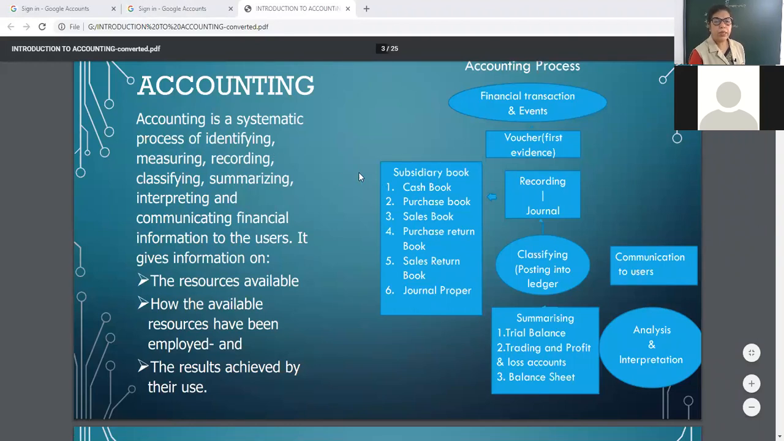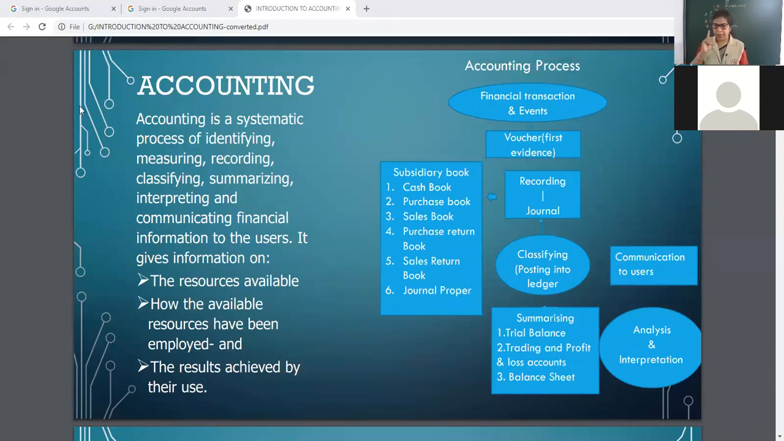See, accounting is a systematic process of identifying, measuring, recording. This is the step for recording. Then classifying. Classifying is the step for ledger. Summarizing. Summarizing means make in a statement form or summarize all the data: trial balance, trading P&L and balance sheet. And then analyze its information for the interested users. Interested users will use it according to their requirement.